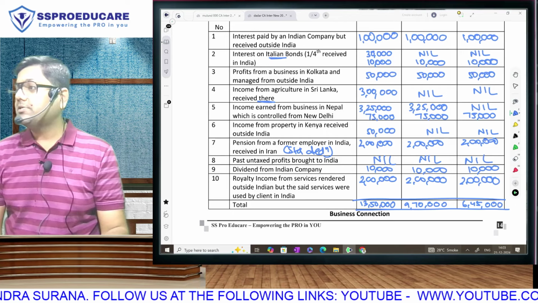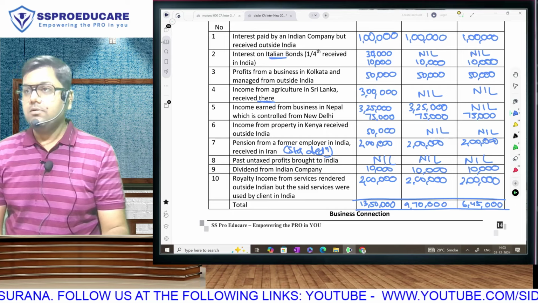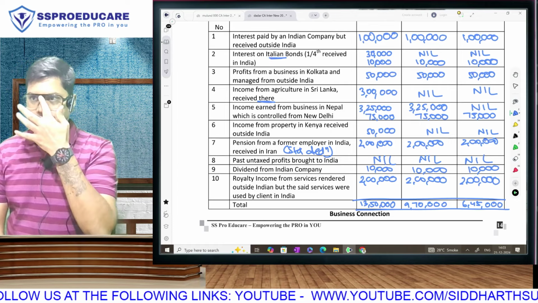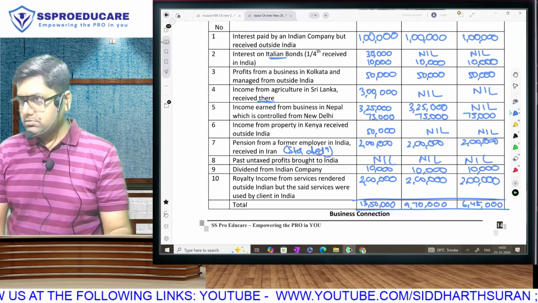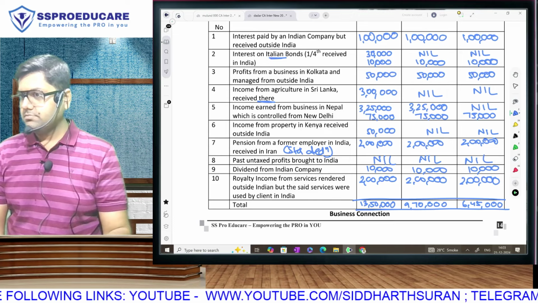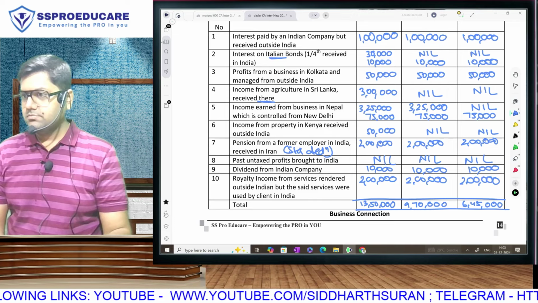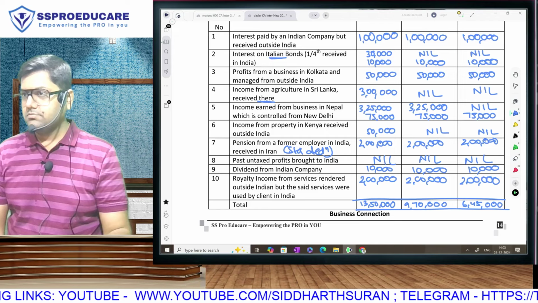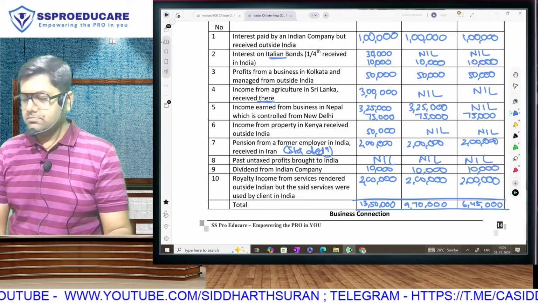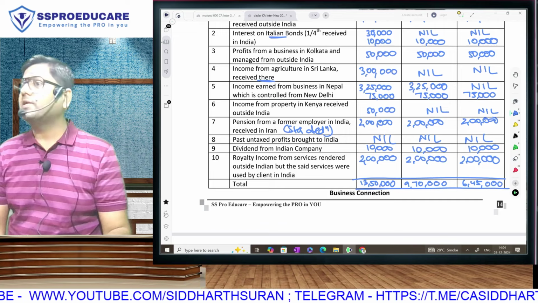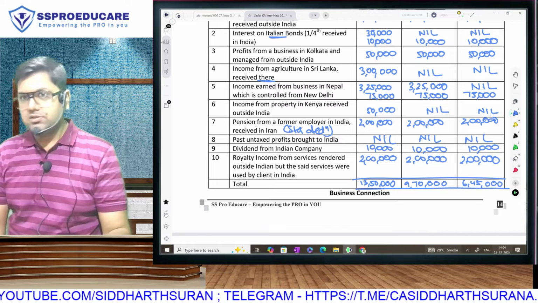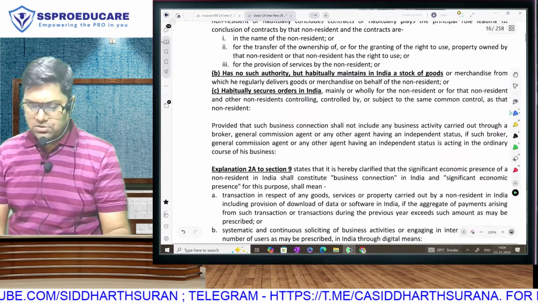You are pressing the wrong buttons on the calculator also. Clear, everyone? This is how you will be solving a question on scope of total income. It did take time because it was the first question. After today, when you solve more and more questions on this, you will find it very, very easy. Okay, let's go ahead.